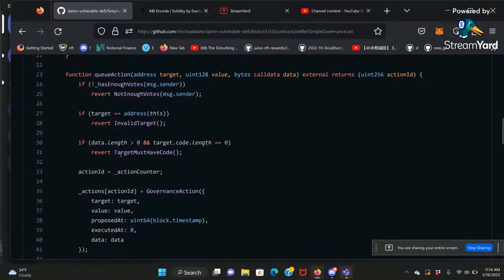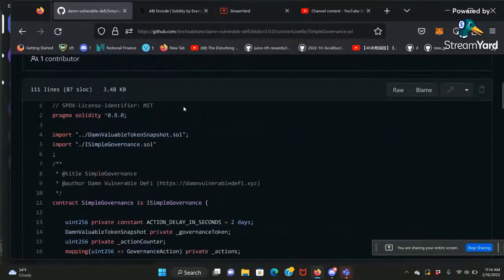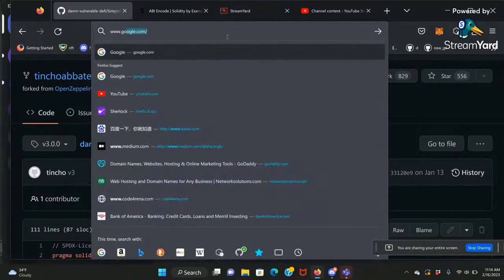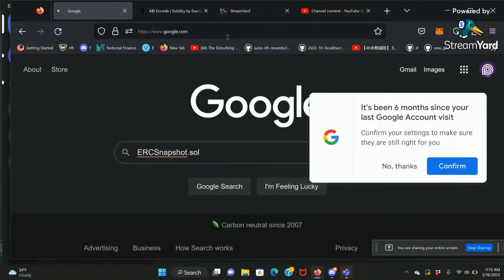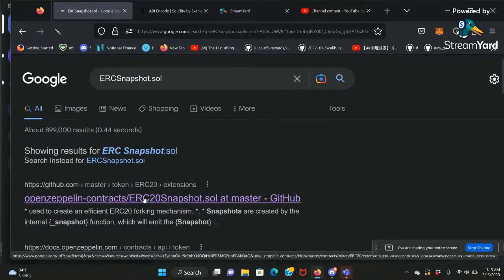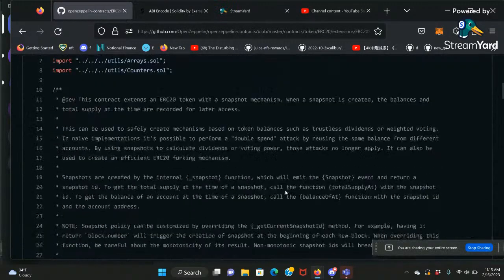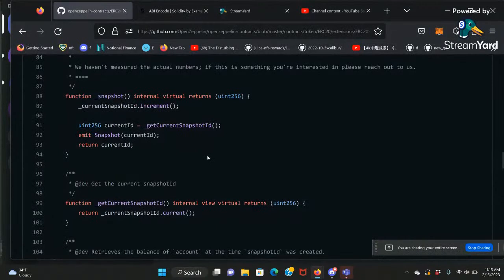And then don't forget, we have the DVT token. So make sure you also have a DVT token in your project. Probably you're going to use the PP swap project, PP token. So same thing, change PP token like DVT token, but make sure it's going to inherit ERC snapshot. So your PP swap token, DVT token, needs to inherit this ERC snapshot, I believe. So in this way, you can take a snapshot of the token.